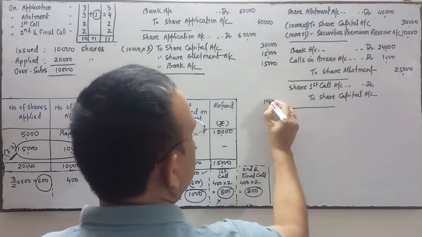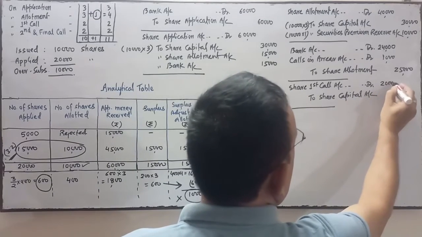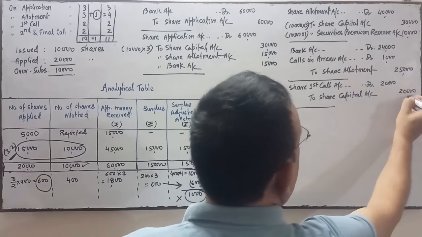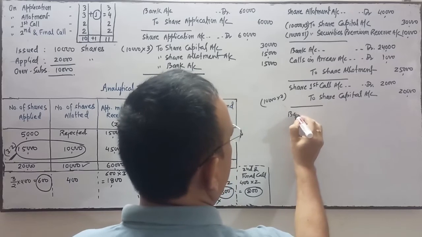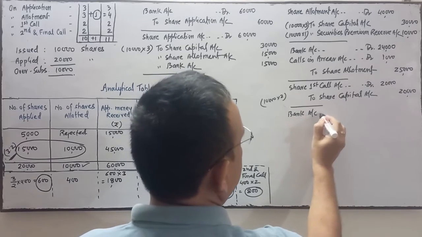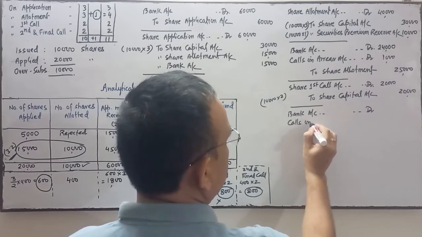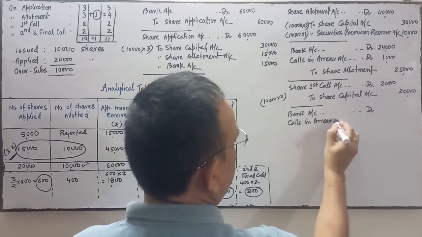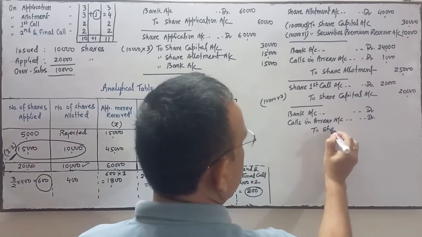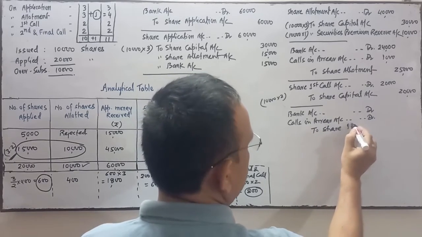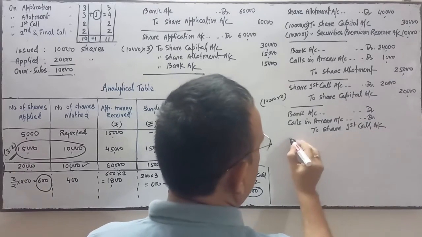So 10,000 into 2 rupees means 20,000 is due over here, debit and credit. Okay, the next entry is now receiving the amount of the first call. Bank account debit, calls in arrear account debit, to share first call account.